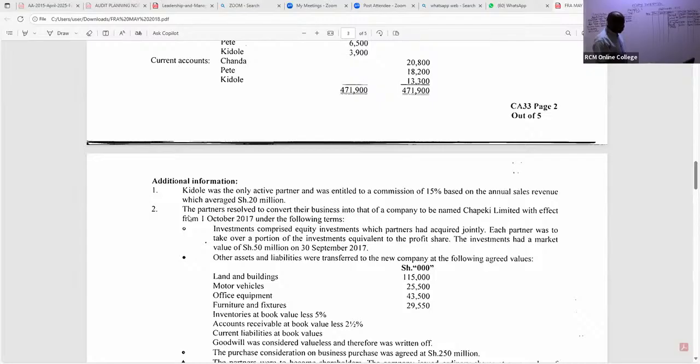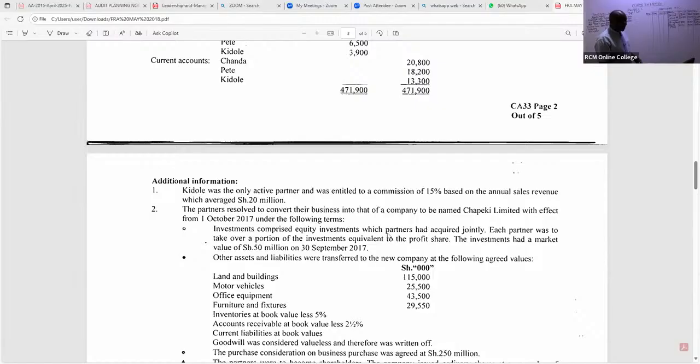So note number 2, we are told the partners resolved to convert their business into that of a company to be named Limited, with effect from 1st October 2017, under the following terms. Investments comprised equity investments which partners had acquired jointly.